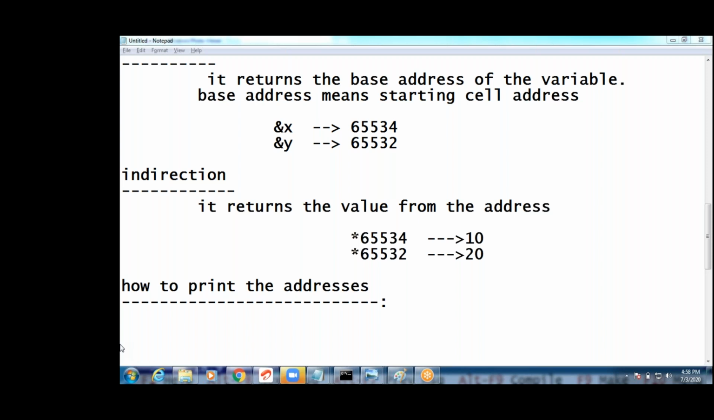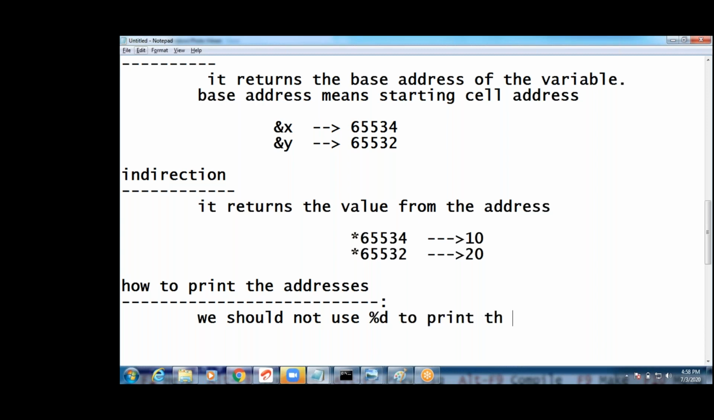Complete. How to print the address, guys? Next point, right? We should not use percentile. Listen carefully, guys. If you attend this class, then only you can understand pointers. We should not use percentile to print the address, and what is the reason? I will tell you.